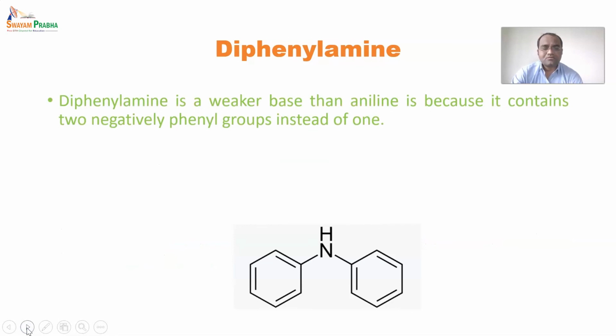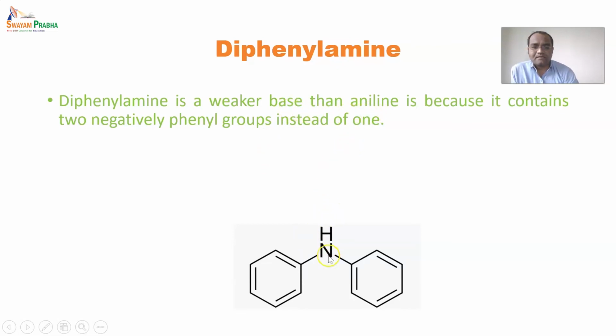From this it can be understood why primary amines, secondary amines and tertiary amines are weaker in the series. Means tertiary are weaker than secondary and then primary. Primary are the strongest bases compared to tertiary in the series. And why does it happen actually? From this structure you can see that there are two phenyl rings adjacent to the nitrogen, and diphenylamine is a weaker base than aniline.